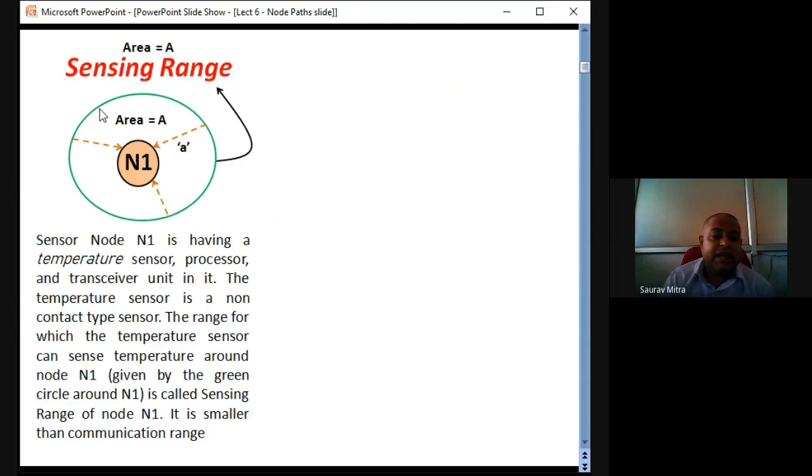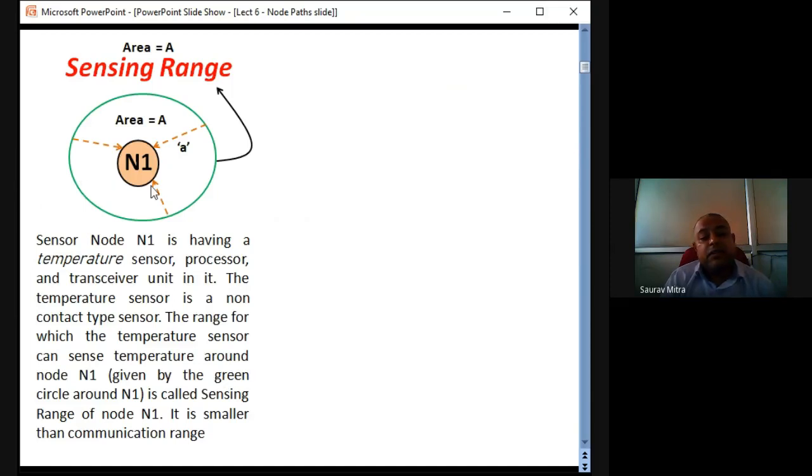That communication can be Zigbee, that communication can be infrared or maybe a Bluetooth or something. So depending on the communication range, the area for which it can transmit data is different. But here we are not talking about the communication range, here we are talking about sensing range. So sensing range for this sensor node N1 is area A. What is meant by sensing range?